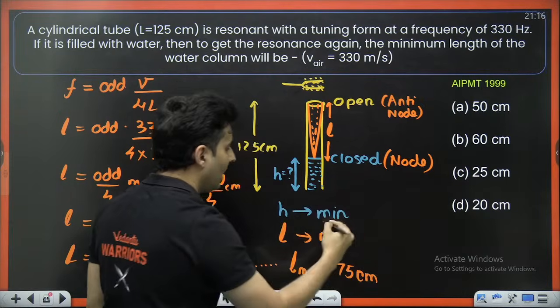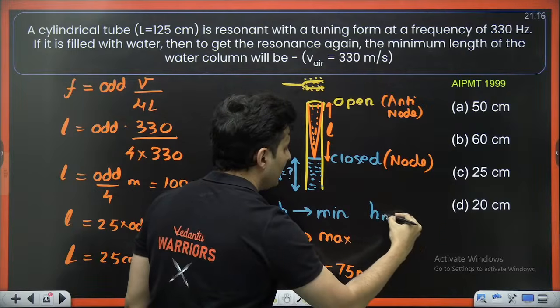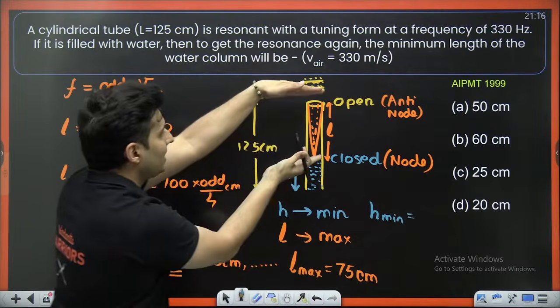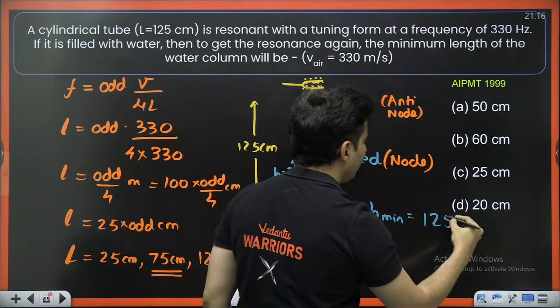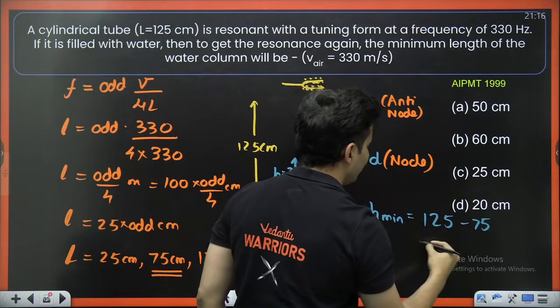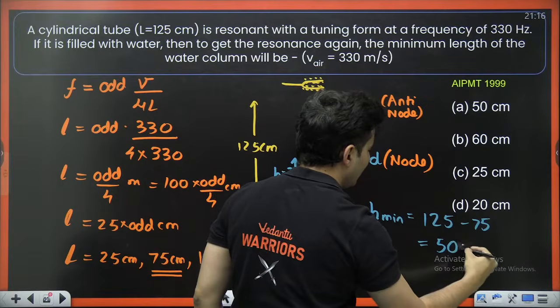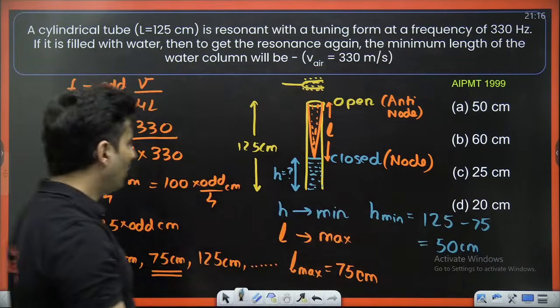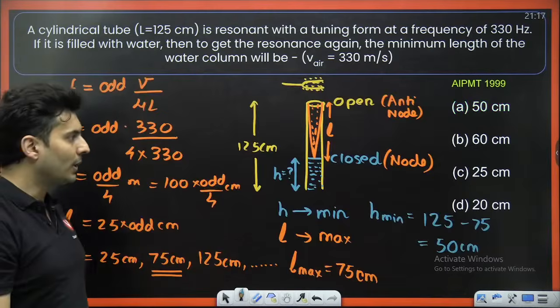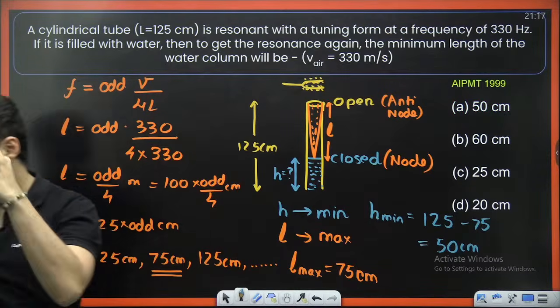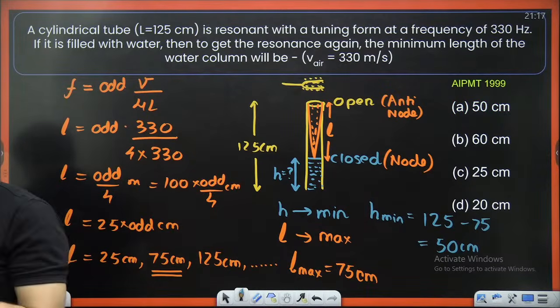So what is that minimum height then? If this is 75, that will be 125 minus 75, which is 50 centimeters. So you have poured the water till option A, which is 50 centimeters. Got it? This is how the question can be solved in a detailed manner.